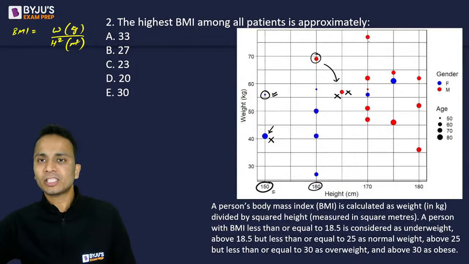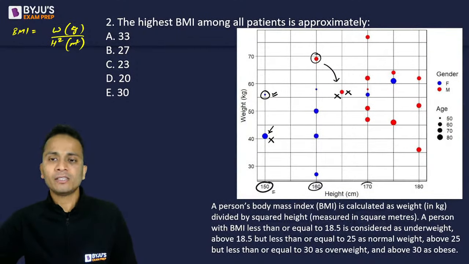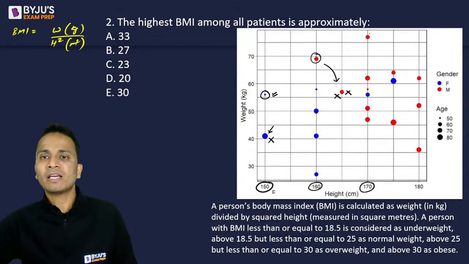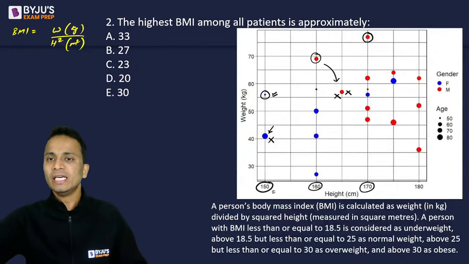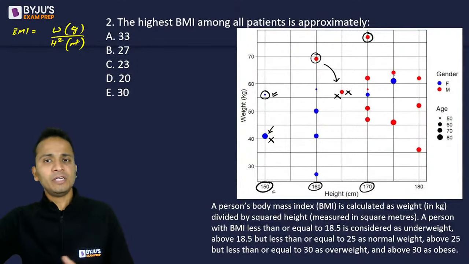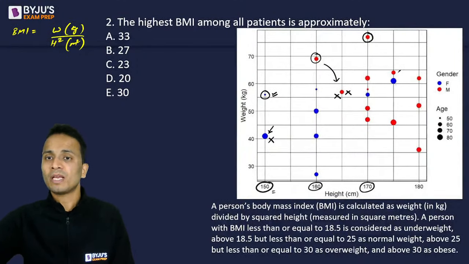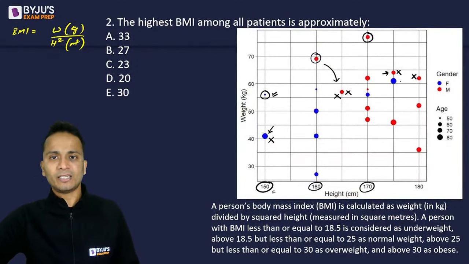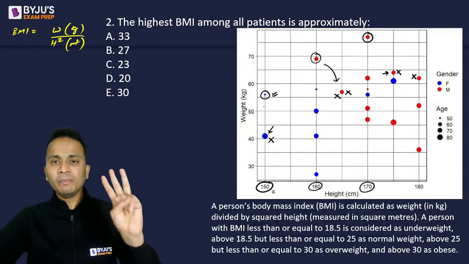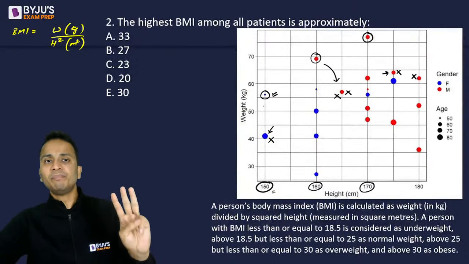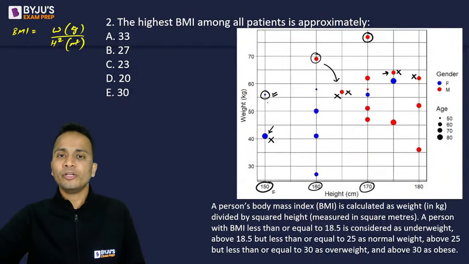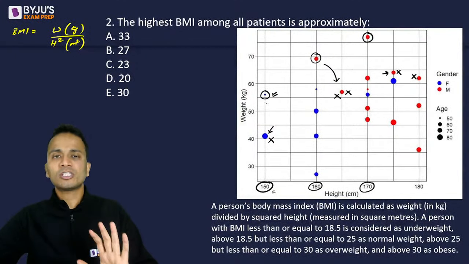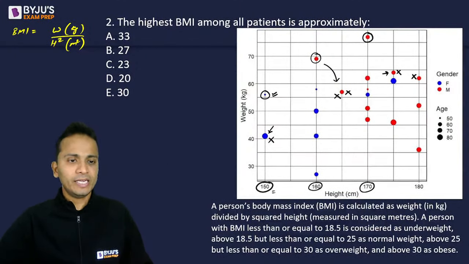Similarly, on the next line, for the patients whose height is 170, I will consider this one only. And because of the same reasons that I've just explained, I will ignore this and this, because their weight is less and height is more, right? So I have circled three patients whose BMI I'm going to check. Right? So we will calculate approximate values, right?